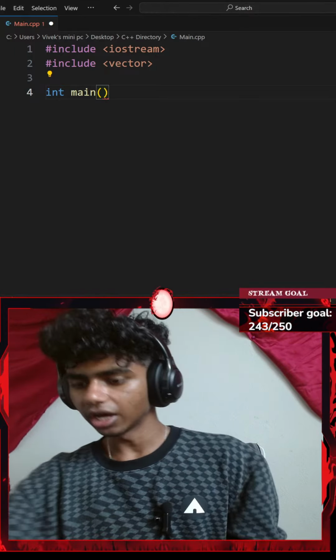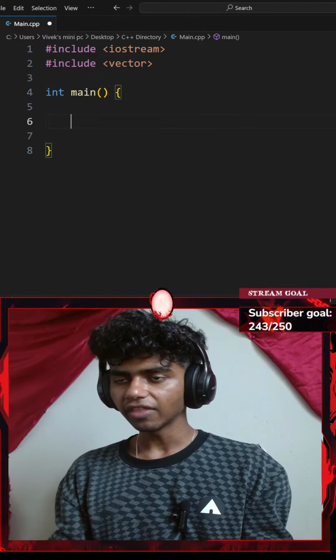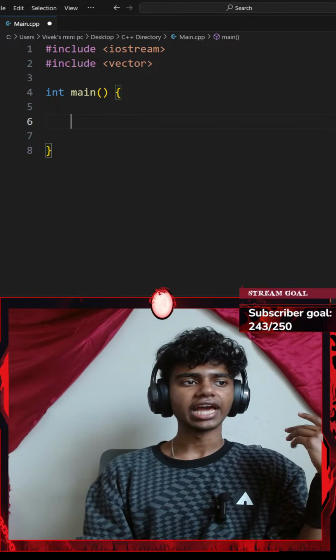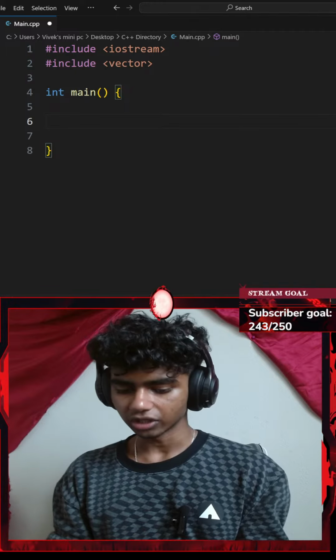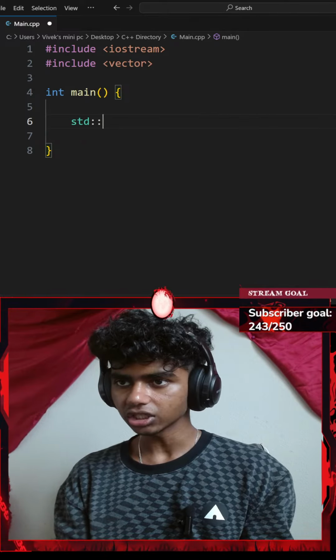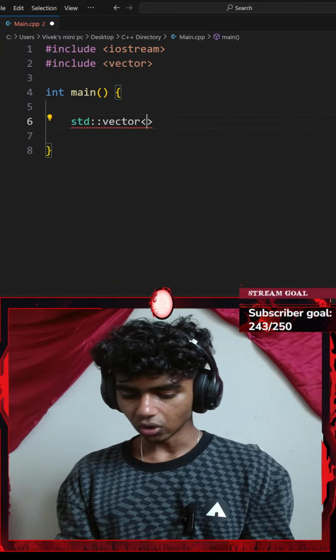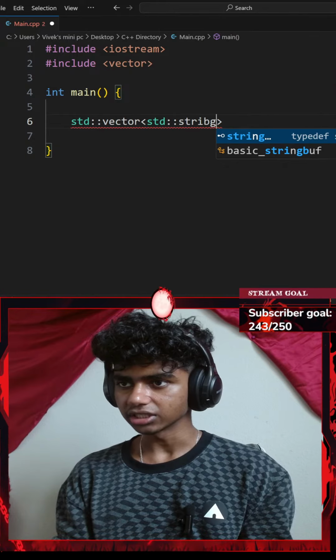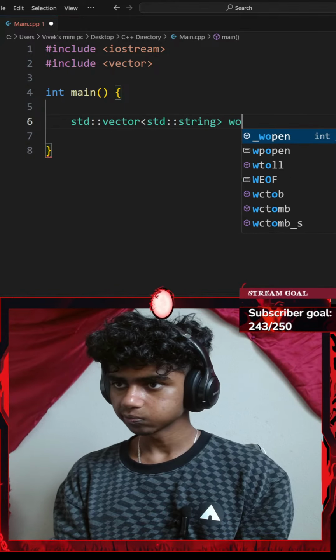Next up, let me go ahead and add a pair of curly braces, maybe with a bunch of spaces. Then let me start off by asking the user to enter 5 words and store them in a vector. So let me create a standard vector with a pair of angle braces, which only consists of standard strings. My vector is going to be called words.